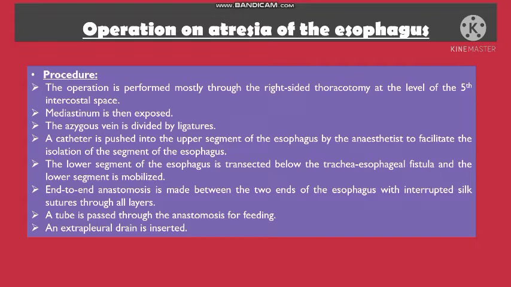The tracheoesophageal fistula is closed and the lower segment is mobilized. End-to-end anastomosis is made between the two ends of the esophagus with interrupted silk sutures through all layers. A tube is passed through the anastomosis for feeding and an extrapleural drain is inserted.